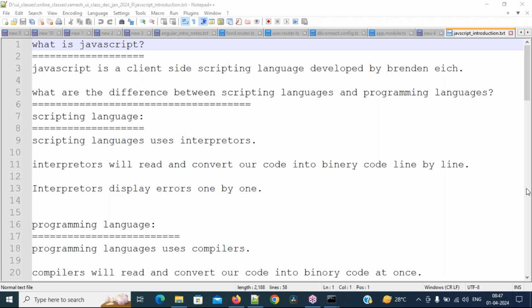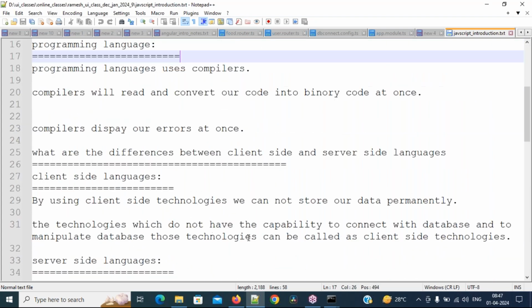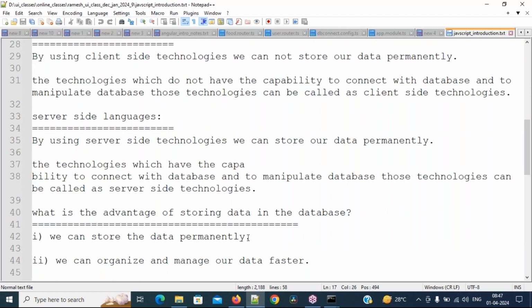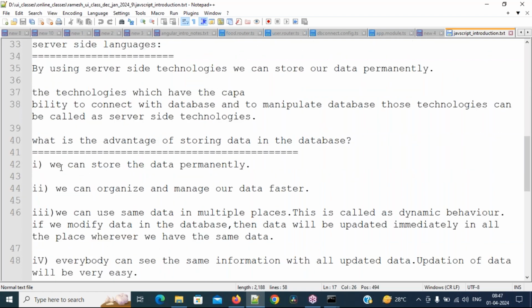Any other points? Now I will explain that. What is the advantage of storing our data in the database? One, we can store our data permanently. Good point, Pradeep. Second point is, of course, we can store a huge amount of data.